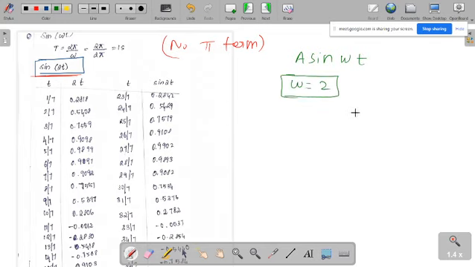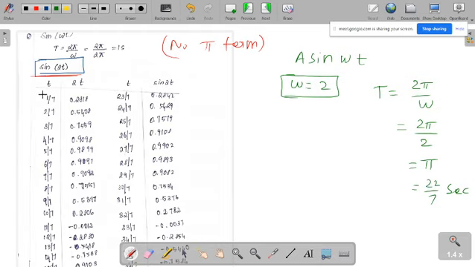Here there is no pi. And again, what is the general formula? T is equal to 2 pi by omega, and the value of 2 pi by omega is pi, which means this signal is periodic with pi. Pi means 22/7 seconds, or otherwise you can write 3.14 seconds. So I know the period is 22/7. That means every 22/7 the signal will get repeated.